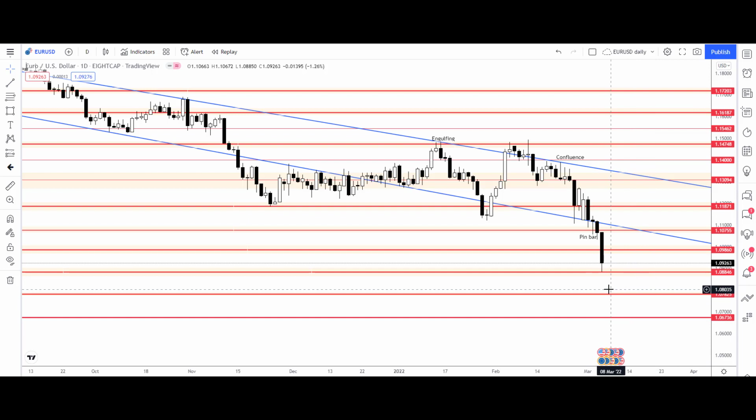But be careful to watch only the daily and 4-hour time frames and look for bullish price action signals. Looking into the past, we can see this support level is not so strong for the price when moving down, but this level is more likely the price will reach next week. So from here, we can expect the price to move up, or if the price closes below this 1.07825, we can expect the next level is